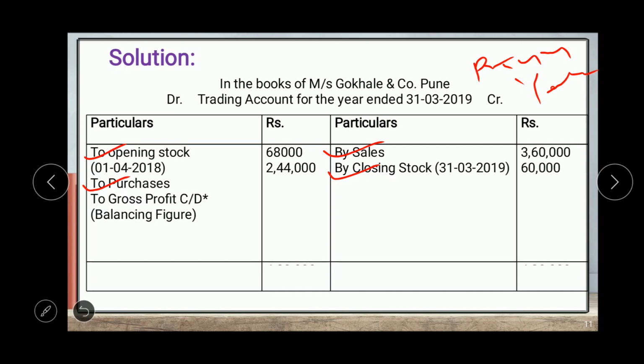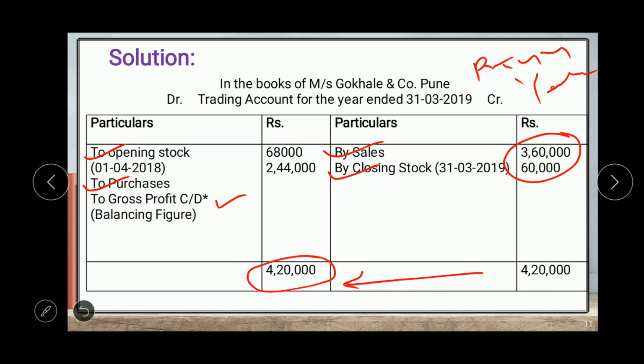Now in this previous year we have to find out the gross profit. This is the balancing figure. We make the total of the credit side, it means the total of these two items, which will be 4,20,000. We write it on the debit side, 4,20,000.